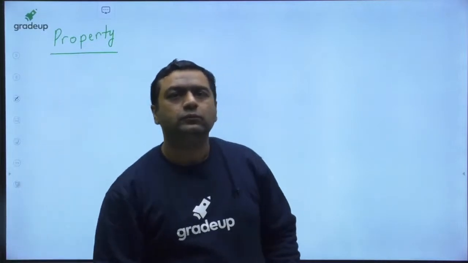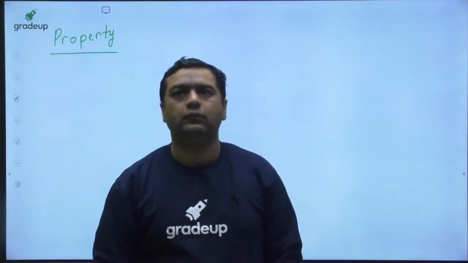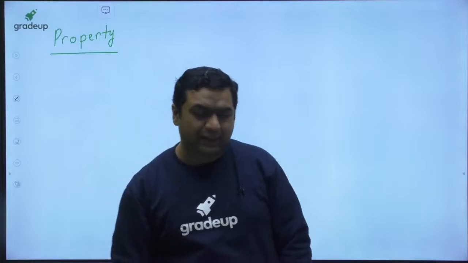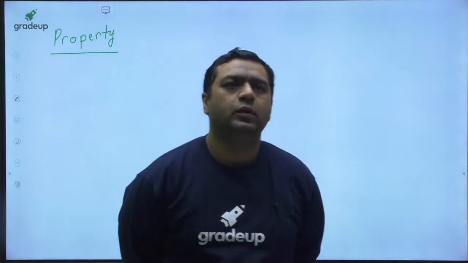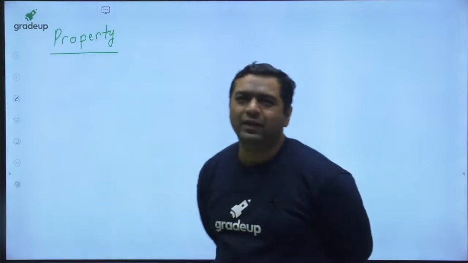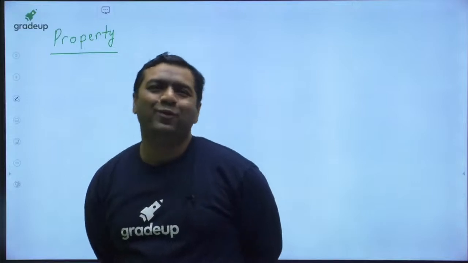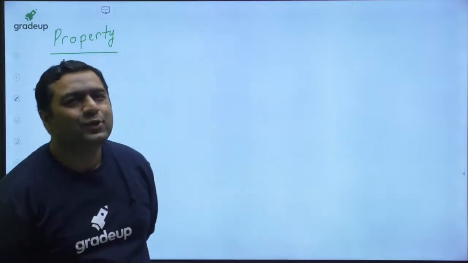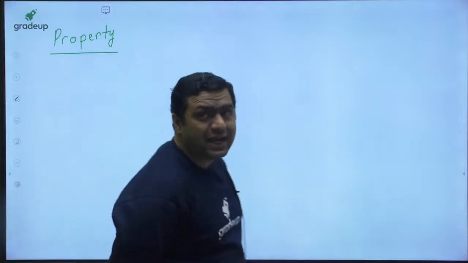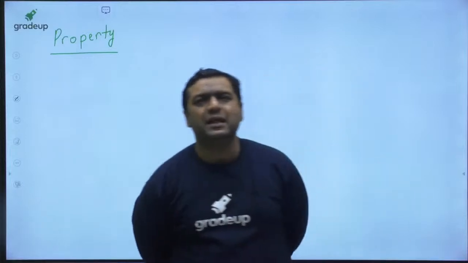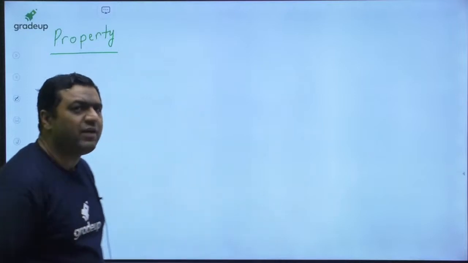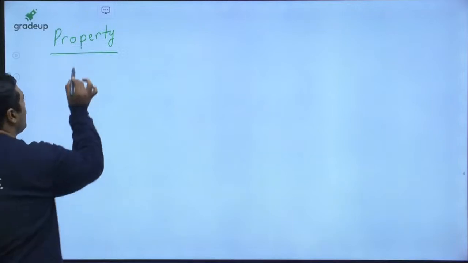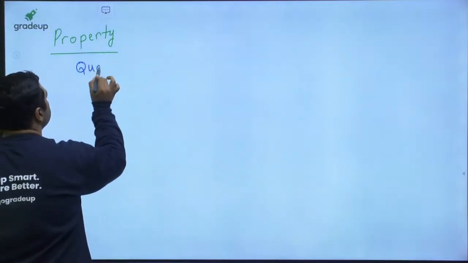Okay, so I feel I have to define it. Nobody wants to define the property. So my dear, generally some students are saying it is a measurable characteristic. But if you ask what property is, basically, my dear, I would like to define it as quantitative indices.